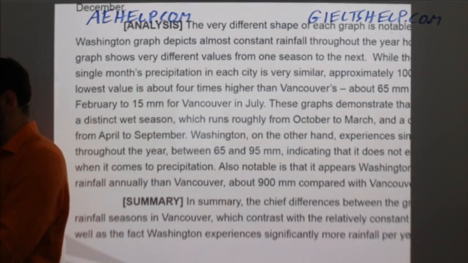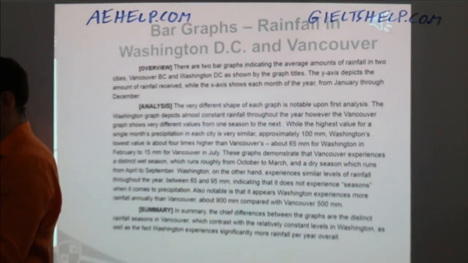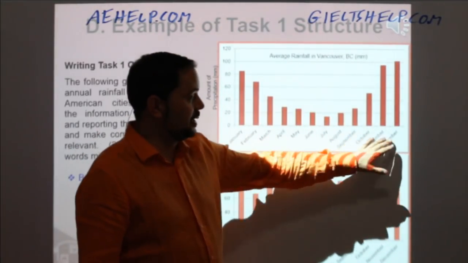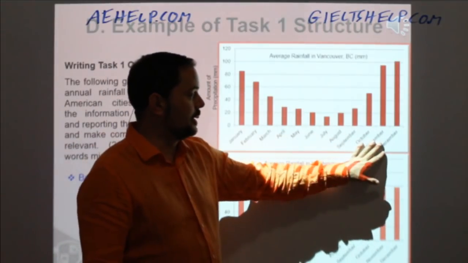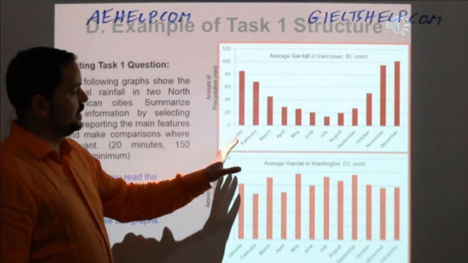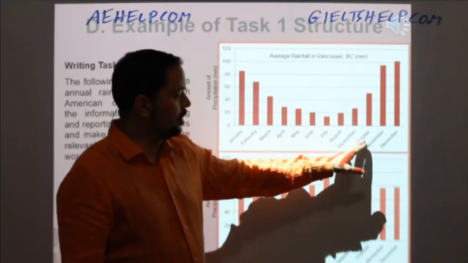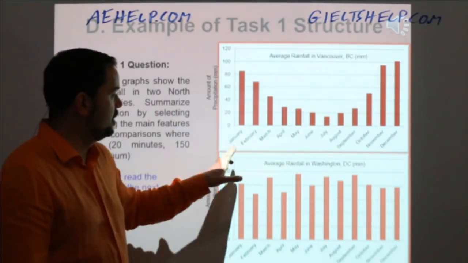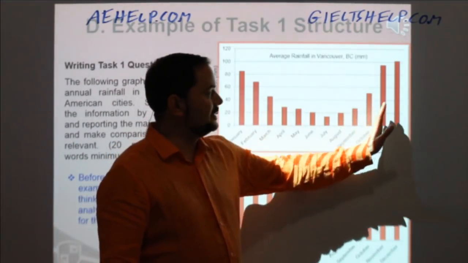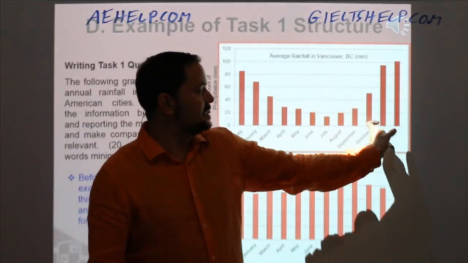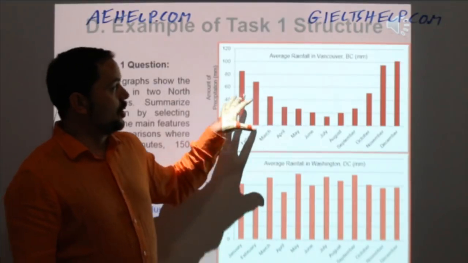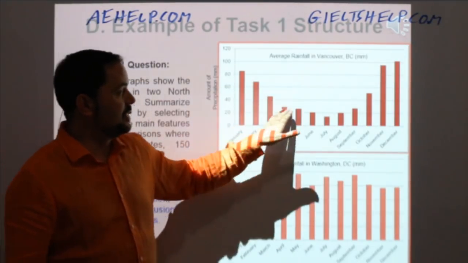So what this student is basically saying is that, hey, when I'm looking at this graph, I'm realizing that if I break the year, or the months, into seasons, summer, fall, winter, spring, then here we can see that going from fall, October, November, December, through winter, January, February, and then even the beginning of spring, March, that is a wet season for this city, because these bars and these bars here are obviously a lot more precipitation than these months here.